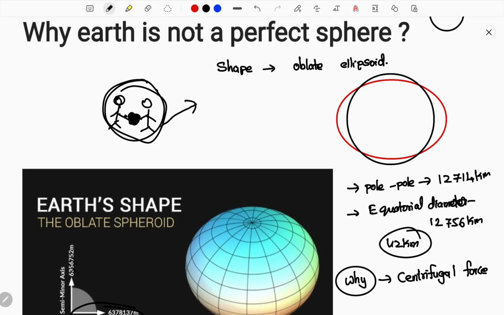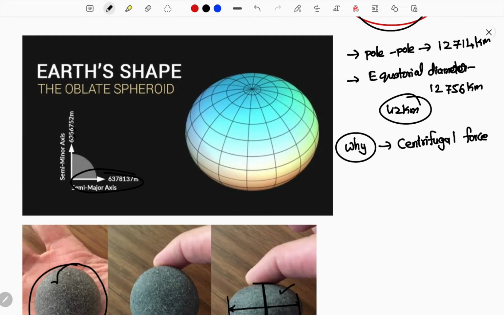Similarly, the centrifugal force of the earth is due to the rotation of the earth. The rotation of the earth causes the so-called centrifugal force. And there is also a centripetal force acting on the earth. The centripetal force of the earth is mostly gravity.